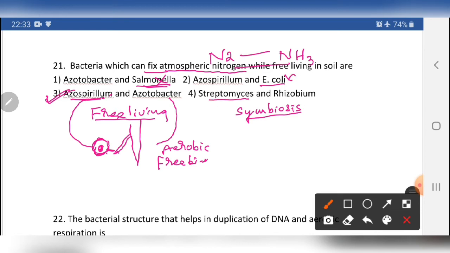Streptomyces is an antibiotic-producing bacteria, so it can cause diseases in plants and animals also. Rhizobium is a very familiar word. It is a symbiotic bacterium associated with leguminous plants and involved in nitrogen fixation. But what about the third option, both of which are involved in nitrogen fixation? So our answer will be 3. Right, we'll go for the next question.